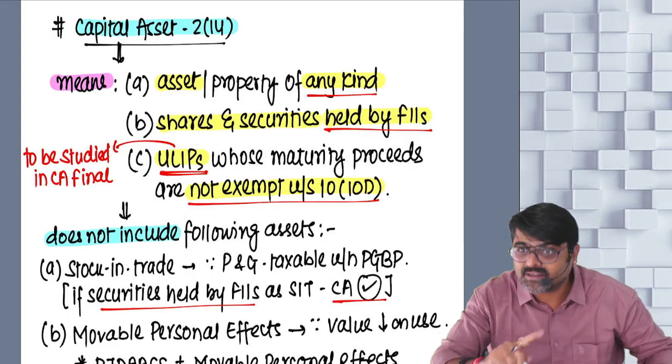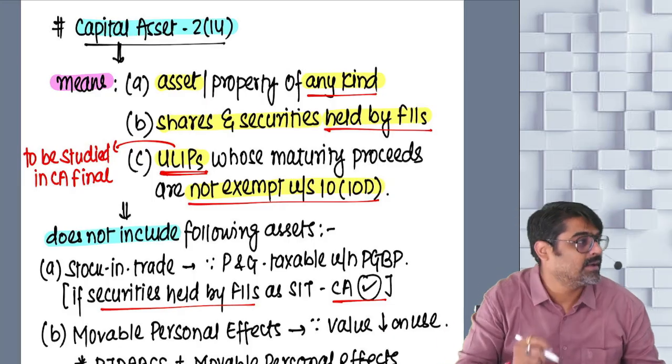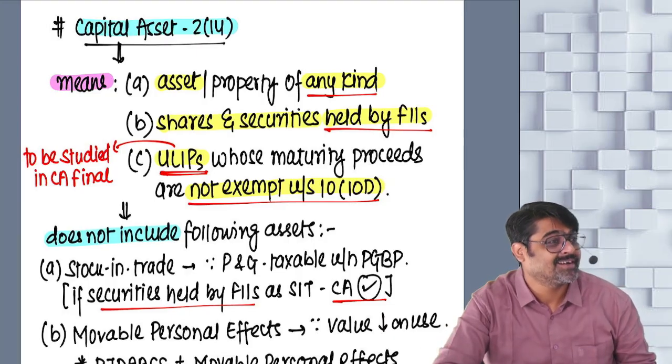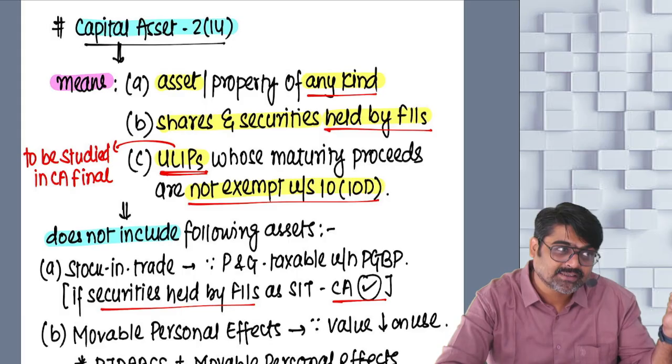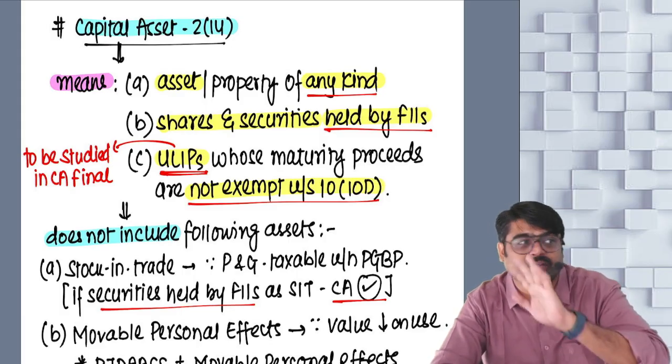So first make this type of policy your capital asset, and then there is a specific charge. There is a specific charge, 45 subsection 1B, and as per that specific charge, the gain arising on ULIPs will also be taxable.